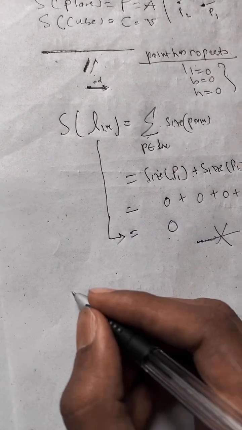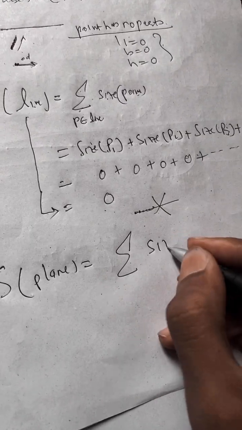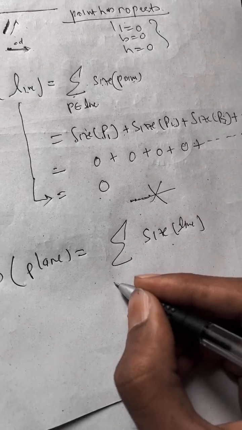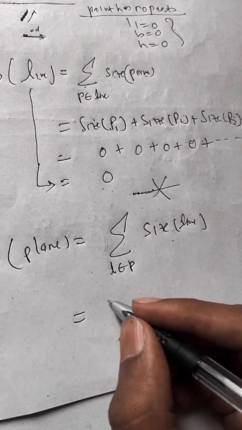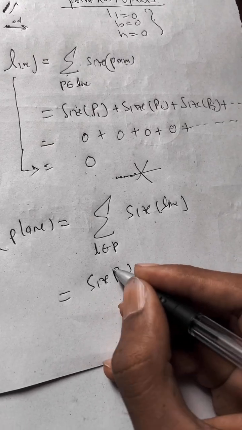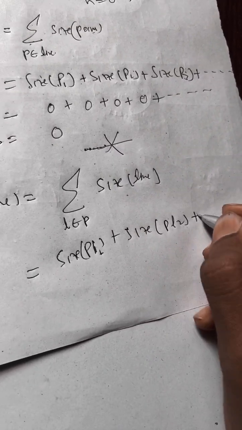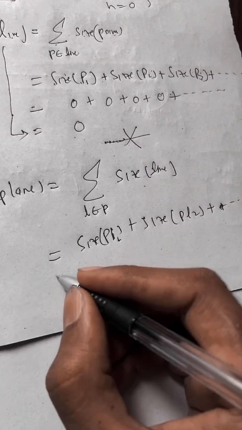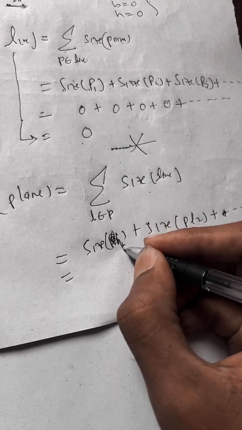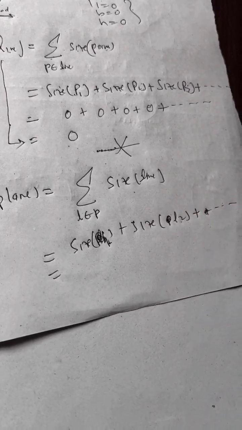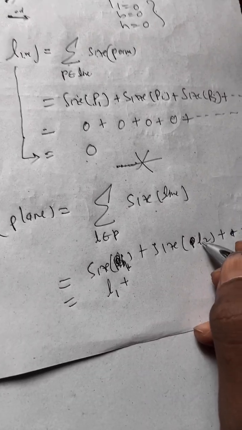The same goes with a plane. Let's say the size of a plane. If we say sum all the sizes of lines and all those lines belong to this plane, then how many lines do we have? A plane has infinite lines. So size of line 1, size of line 2, and so on. So what is the size of line 1? L1. What is the size of line 2?